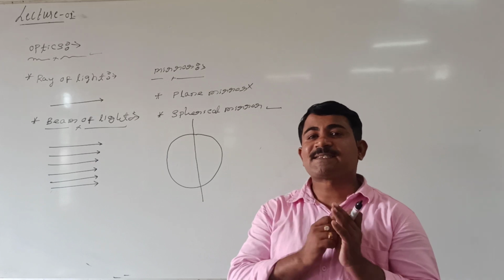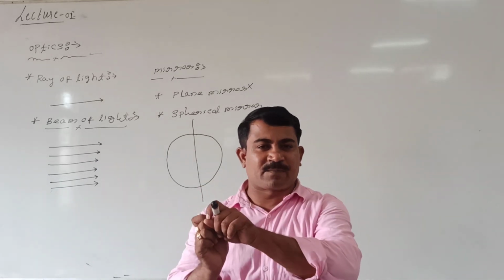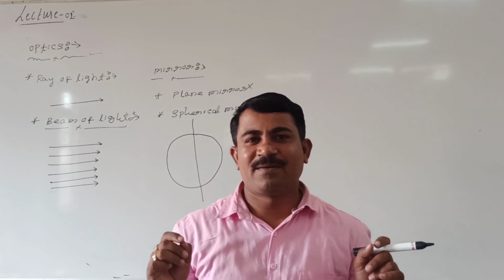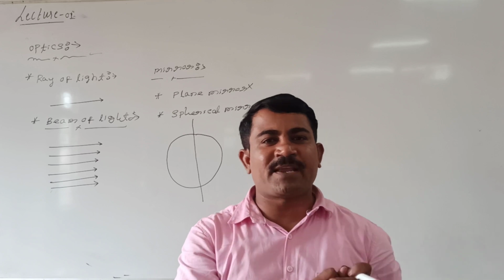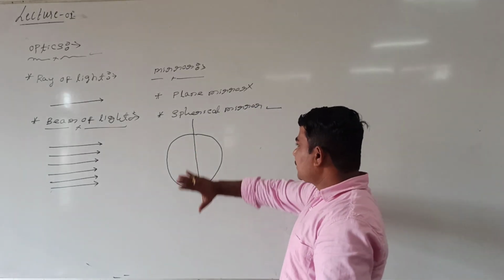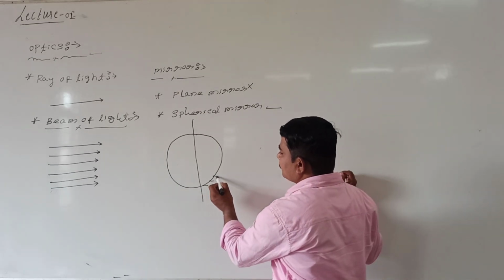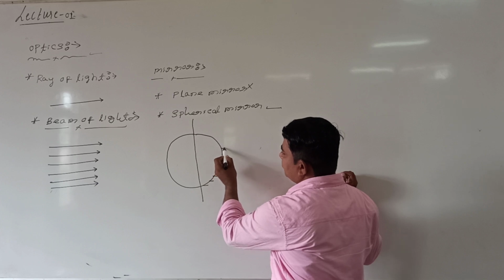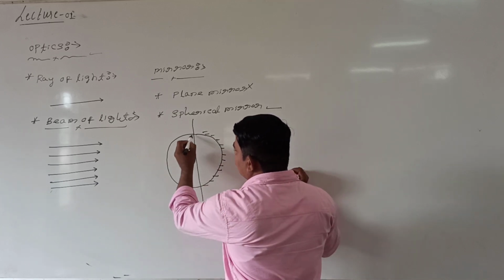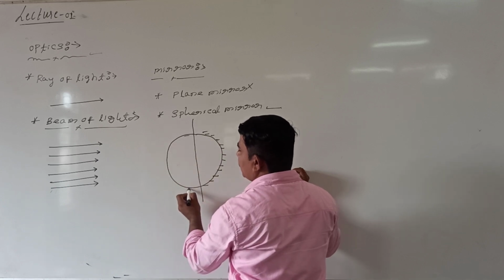Now, I said that spherical mirror is nothing but a spherical reflecting surface. The spherical mirror is again classified into two categories. One we are calling concave spherical mirror and the other convex spherical mirror. How is it? Look here. This spherical mirror can be divided. How can it be divided? It can be divided like this. This one can be divided like this. Similarly, I can divide like this also. This surface I can divide. Are you following me? Write down this.